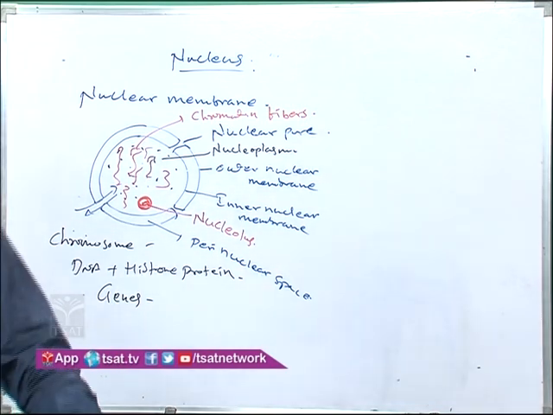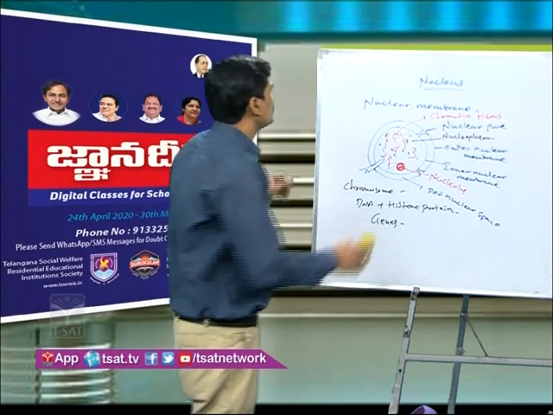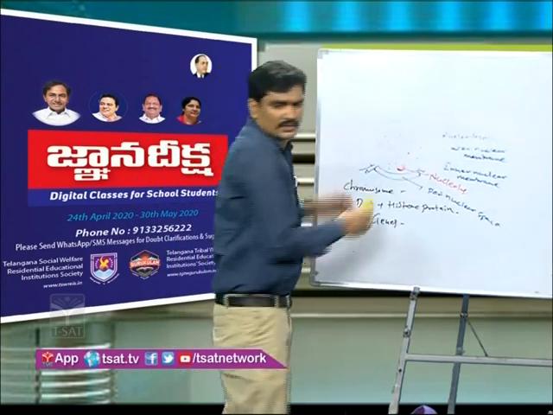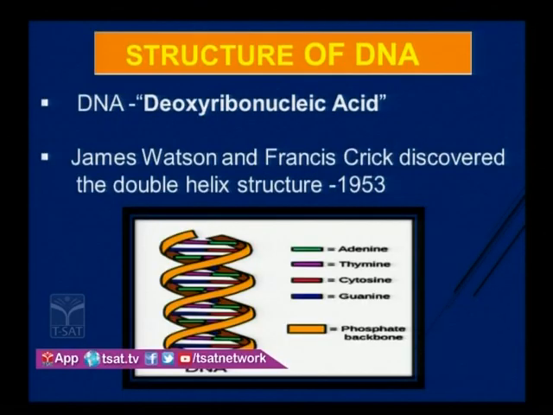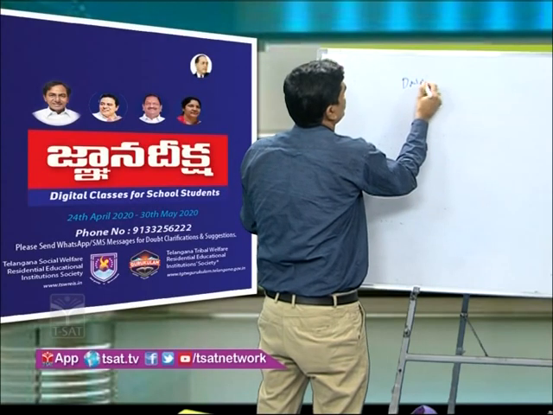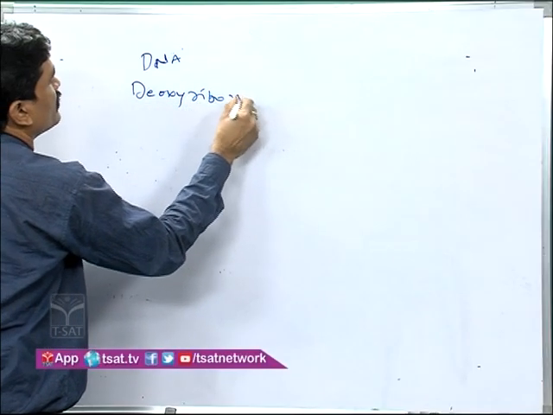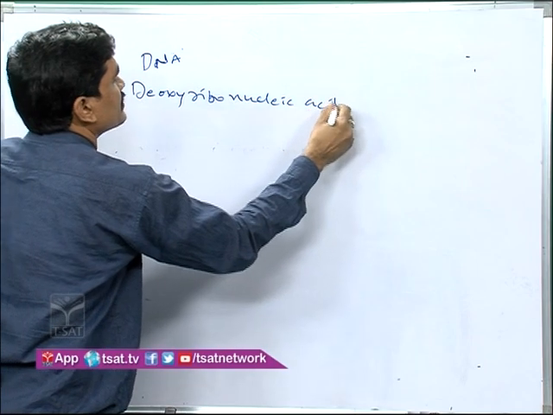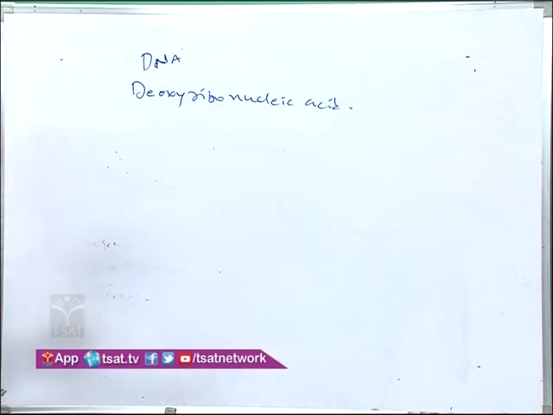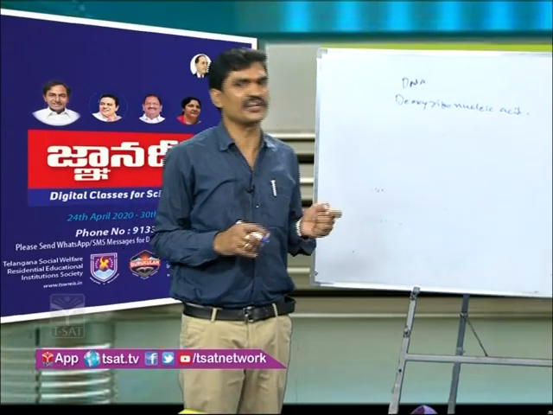Let us discuss the next topic, that is DNA structure. DNA means deoxyribonucleic acid. It is one type of nucleic acid. It acts as the genetic material in most organisms.